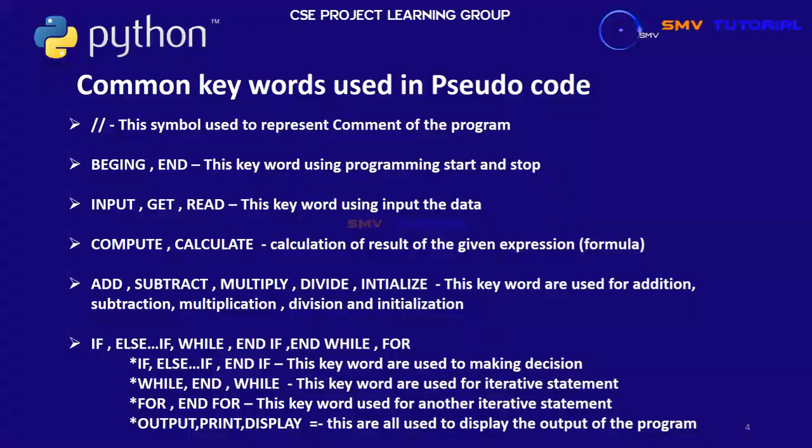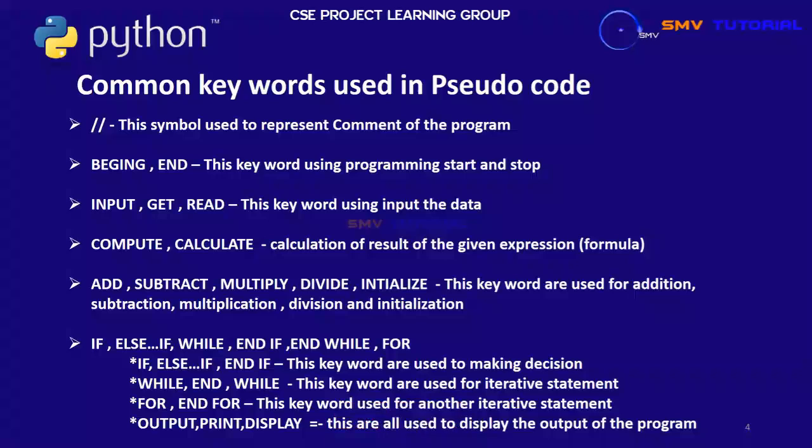It is called a calculation keyword. Next are add, subtract, multiply, divide, and initialize. These keywords are used for addition, subtraction, multiplication, division, and initialization. These are the common mathematical operators.